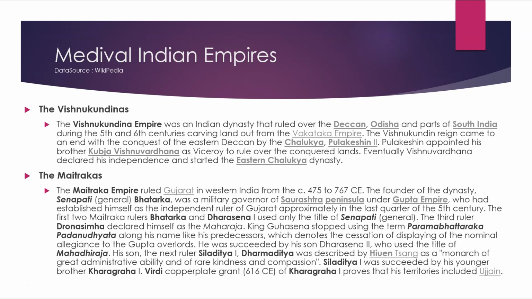He was succeeded by his son Dharsena II, who used the title of Mahadhiraj. His son, the next ruler Shiladitya Dharmaditya, was described by Hiuen Tsang as a monarch of great administrative ability and rare kindness and compassion. Shiladitya I was succeeded by his younger brother Kharagraha I. The Virdi copper plate grant of 616 CE of Kharagraha proves that his territories included Ujjain.